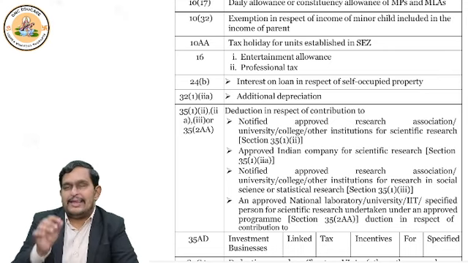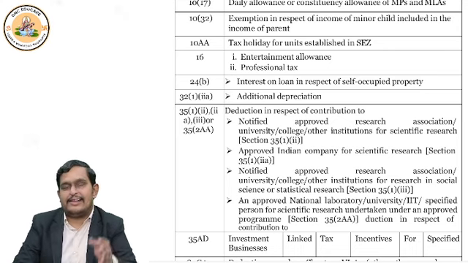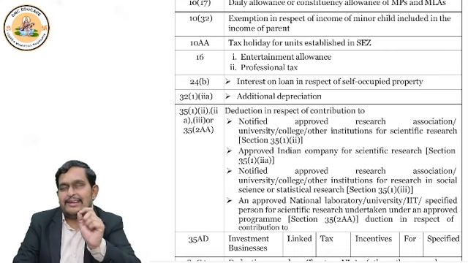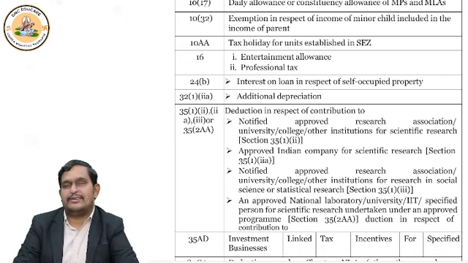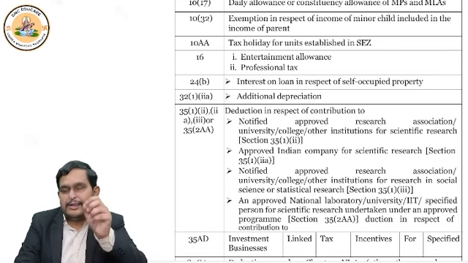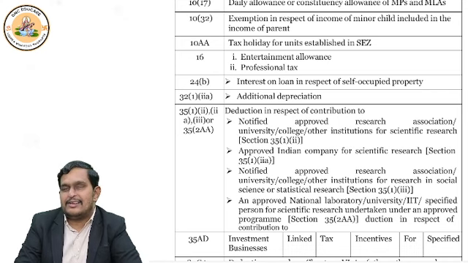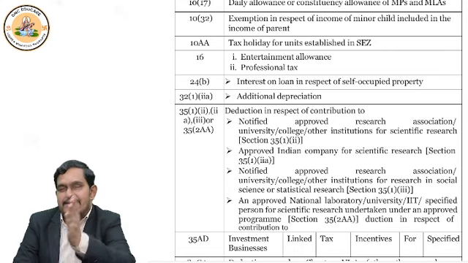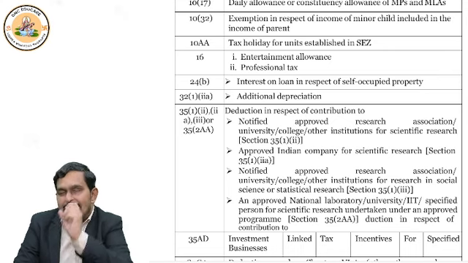So that SEZ unit income minus the SEZ exemption under section 10AA continued from 1961 till today in the optional tax regime. But under the default tax regime, this exemption is not allowed. So SEZ unit income is fully taxable if you file return under the default tax regime. Under the optional tax regime, SEZ income minus the 10AA exemption, the balance is taxable.